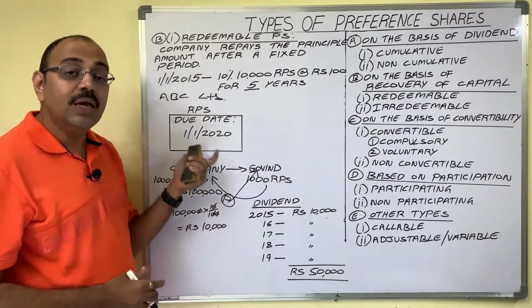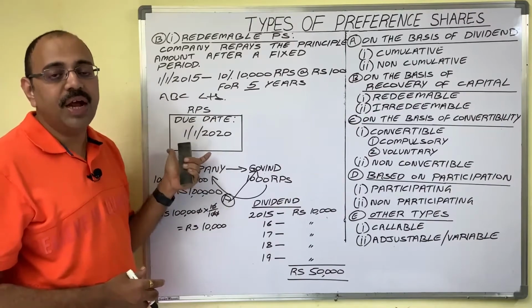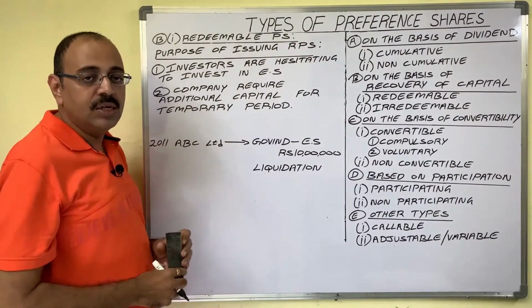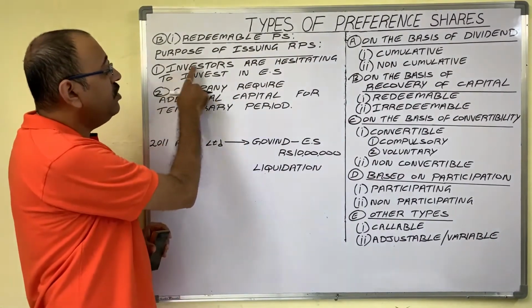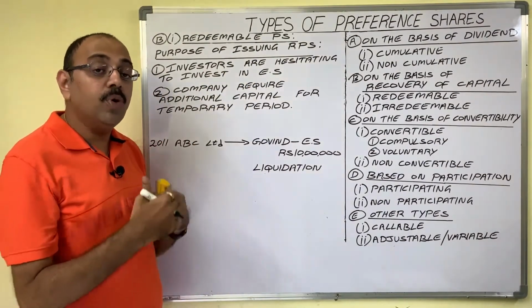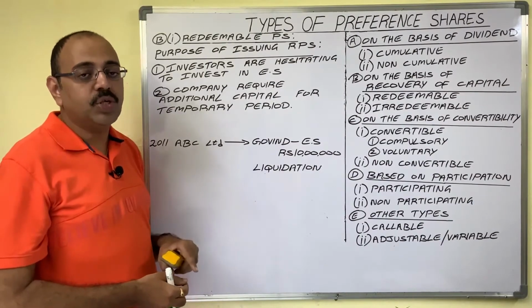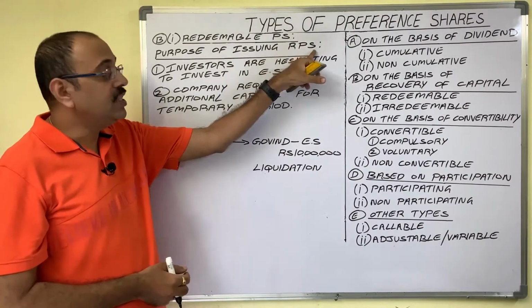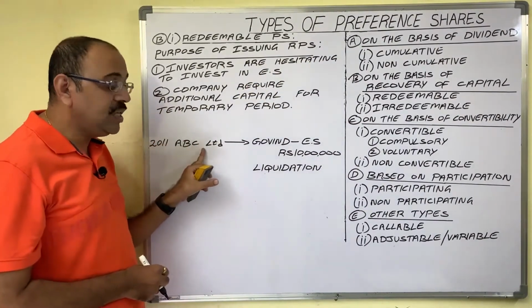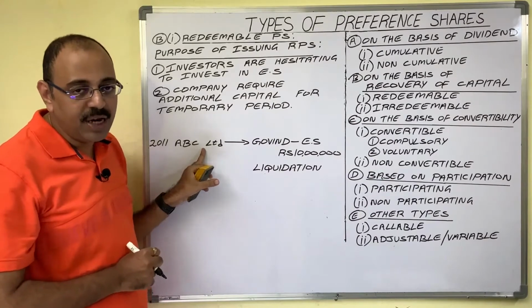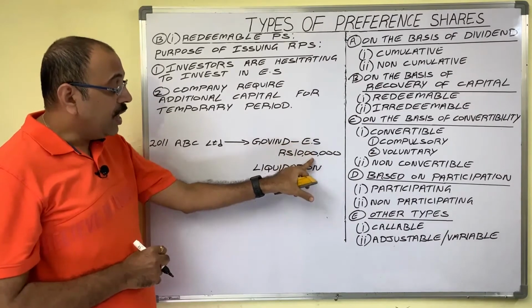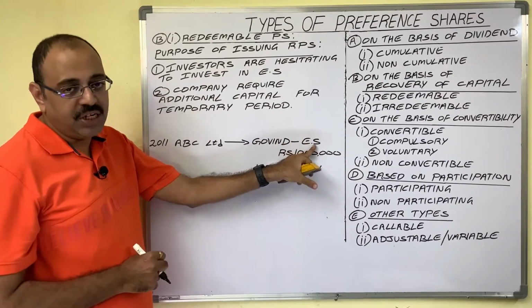Why does a company issue redeemable preference shares? What is the purpose behind that? Let us see the purpose of issuing redeemable preference shares. The first reason is when investors are hesitating to invest in equity shares. When the company comes to know about this, it prefers to issue redeemable preference shares in the place of equity shares. For example, in 2011, ABC Limited issued equity shares for capital requirement, and one investor known as Govind invested 10 lakh rupees by purchasing equity shares.